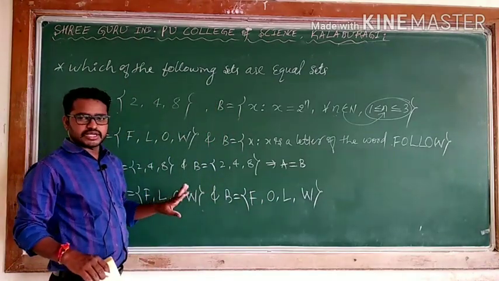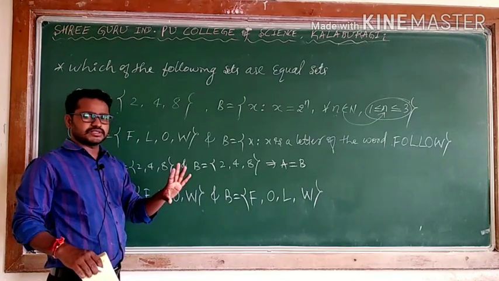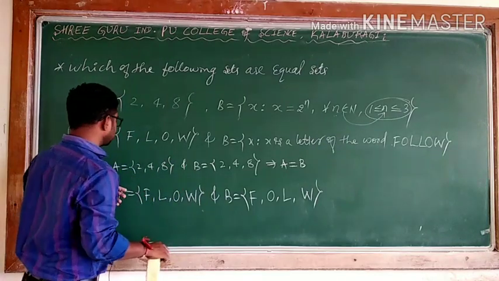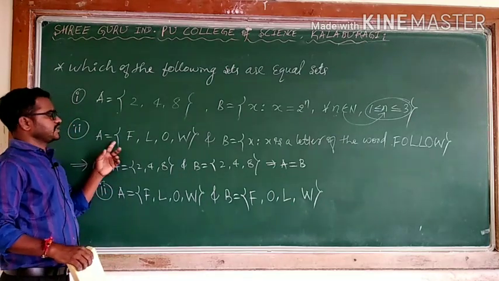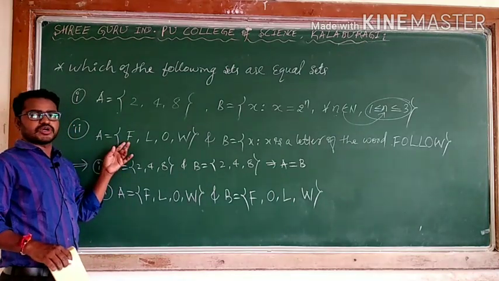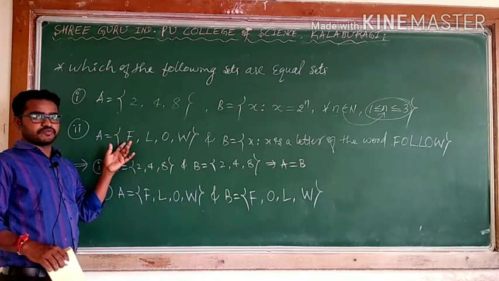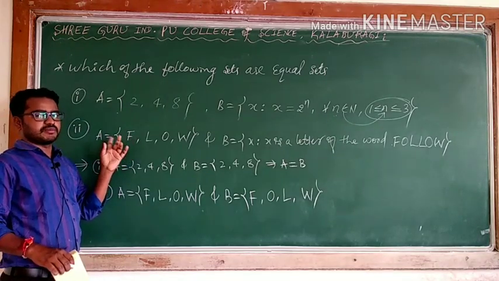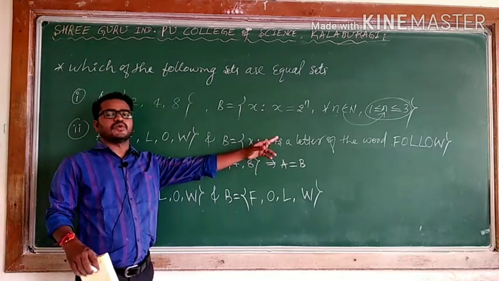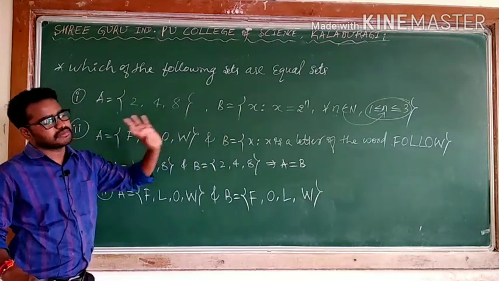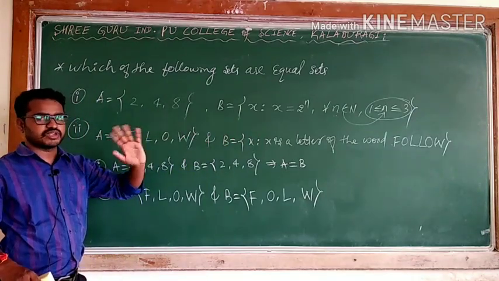It may be any given word, you check. Another problem also here: A, x such that x is a letter of the word wolf. In the case of wolf, W will get, O will get, L will get, F will get. Here also, in this case follow, F, O, L, W will get. Word may be different, don't worry about the word.